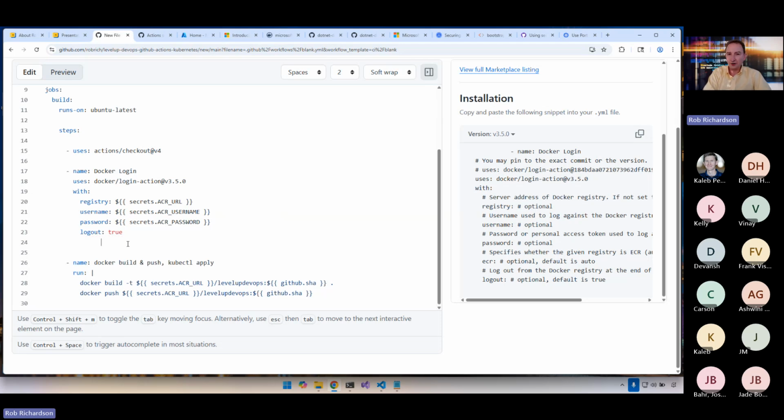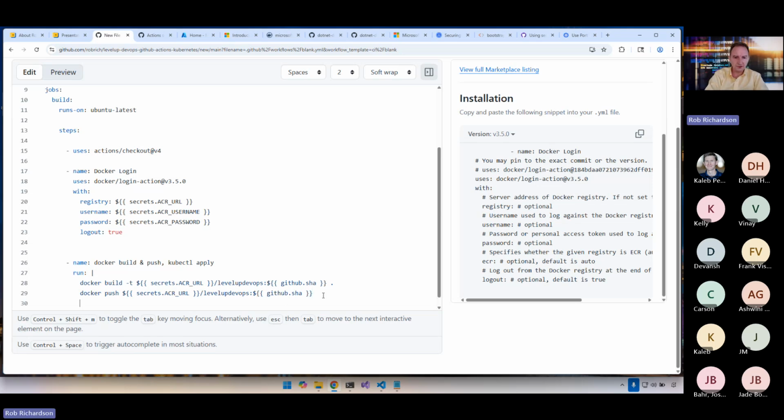Now, if we're in a shared host, then it's important for us to clear these secrets at the end of the build. It isn't at the end of this task, but rather at the end of this entire run. We don't want the next build to be able to reach into our secrets and continue on into our content. So we definitely want to log out. In the case of our GitHub Actions running on github.com, that happens automatically. The build agent gets recycled shortly after our build. But we'll say true just in case. So we Docker build, Docker push, and now that content is in our container registry, in this case, Azure Container Registry up on Azure.